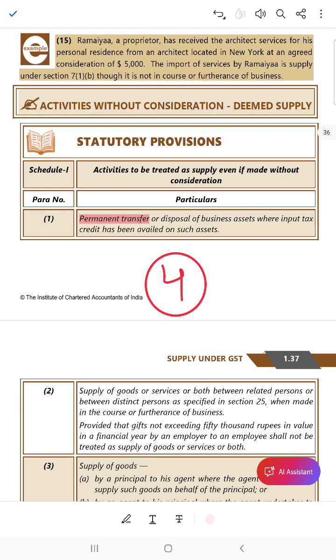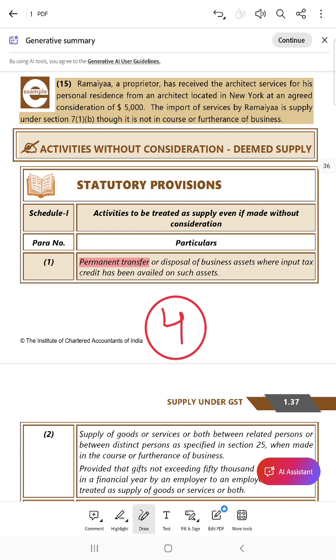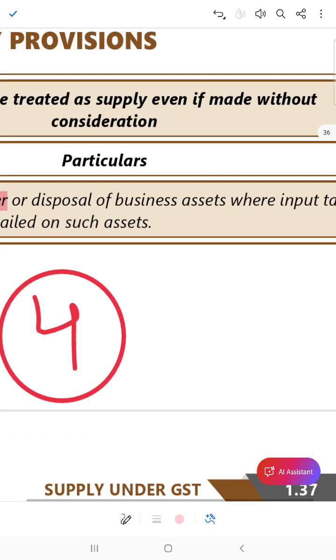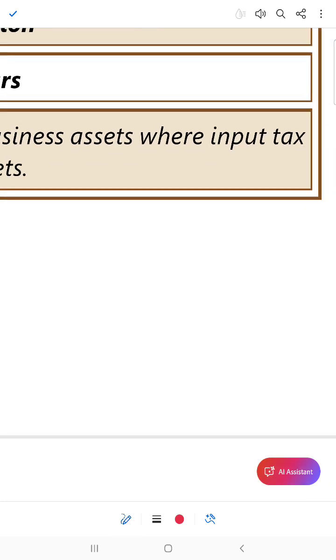Let me draw it for you. What it means to say is, see, there was supplier 1, who sold it to me.